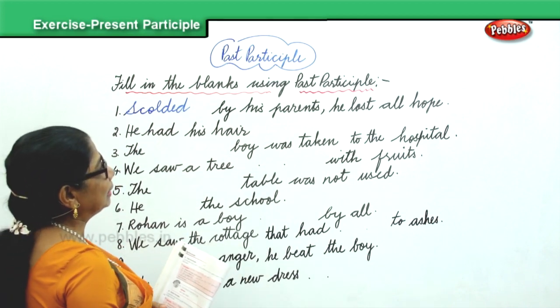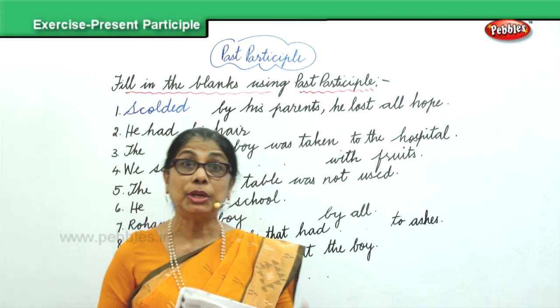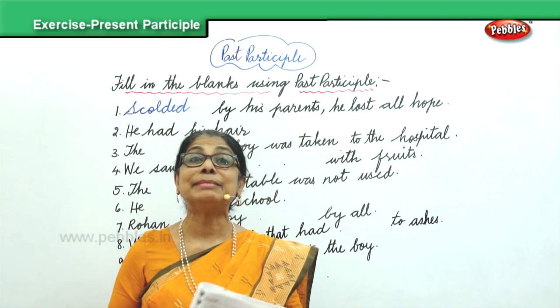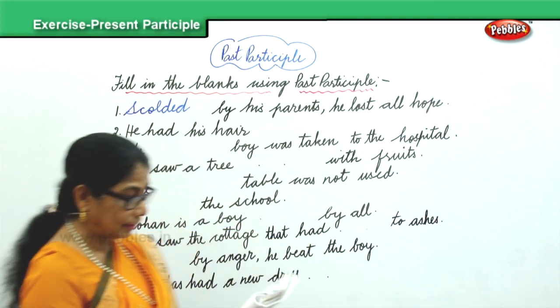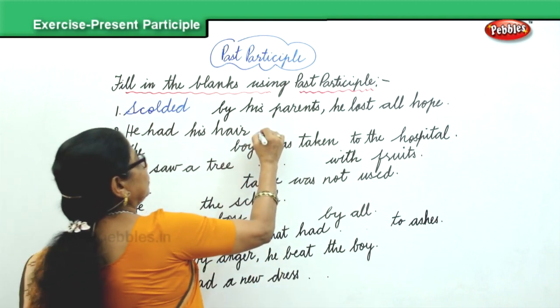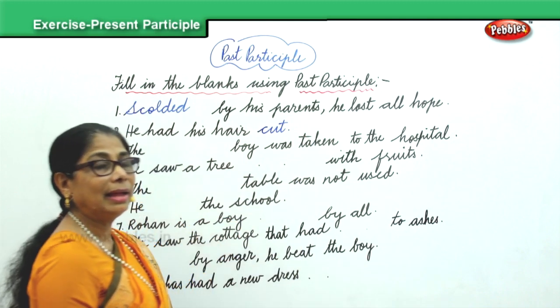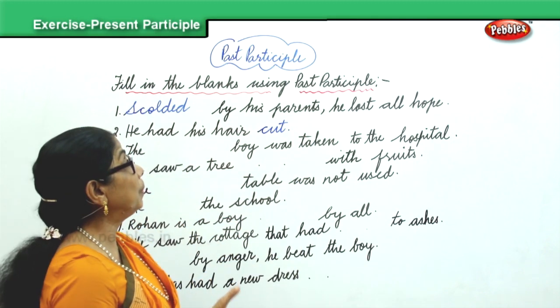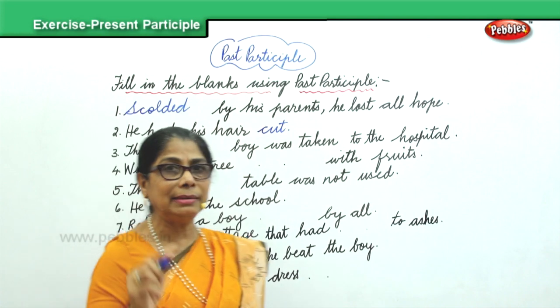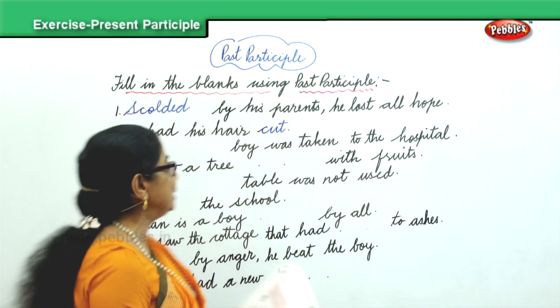Past participle. The action is completed. Okay, next. He had his hair cut. Hair is finished cutting. The action is completed. The past participle verb ends in t. So we have done ed and t.